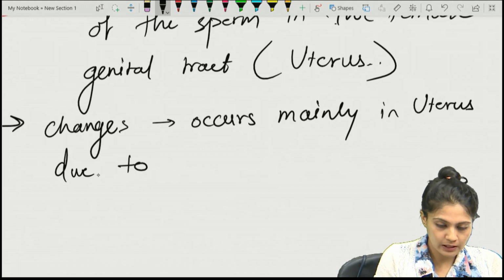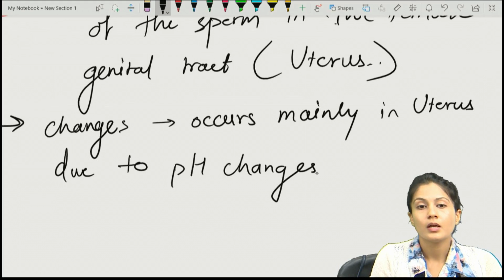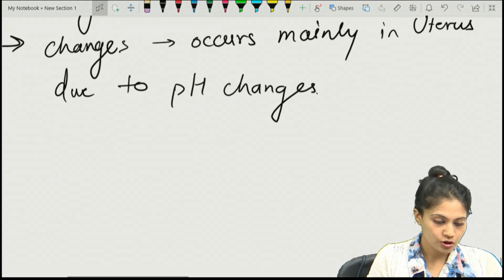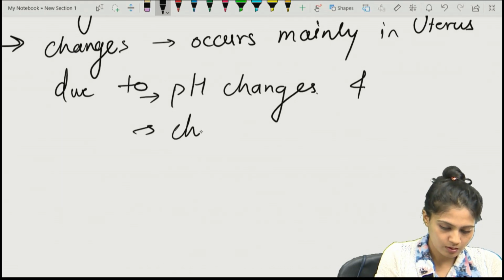So write down: mainly due to the pH changes as well as the cholesterol.